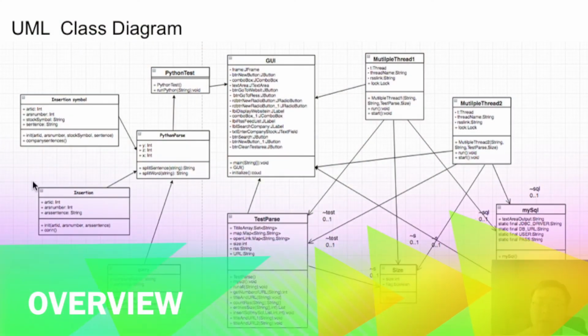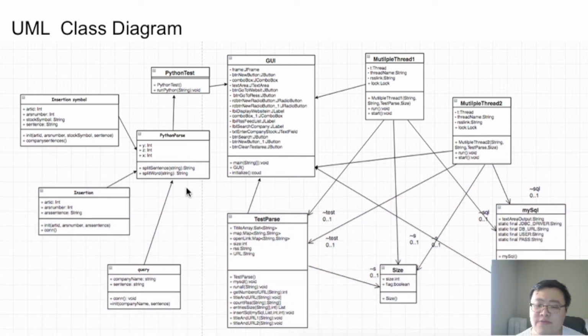Here is our UML class diagram. On the left side, I used for Python, and on the right side, I used for the Java. And for the Python parts, it is used to separate the paragraph into the sentences and separate sentences into the words. And for the insertion symbol, it is used to match the sentences with the stock symbol. For the insertion, it is used to insert sentences.